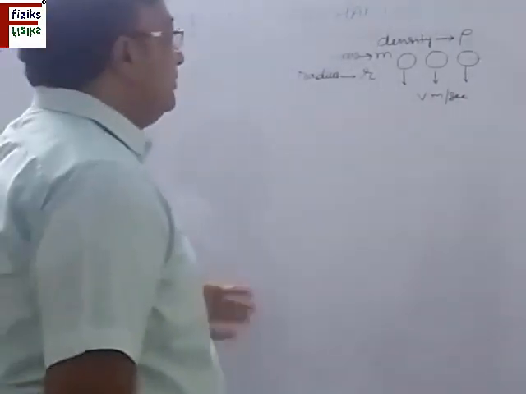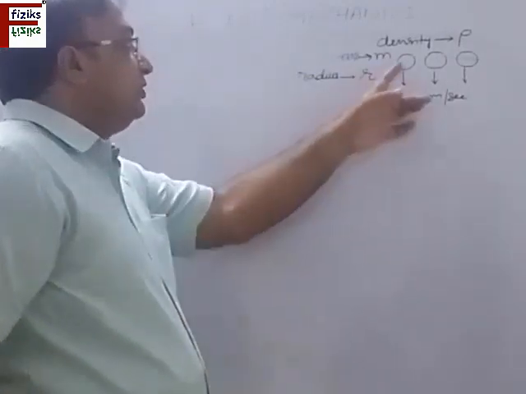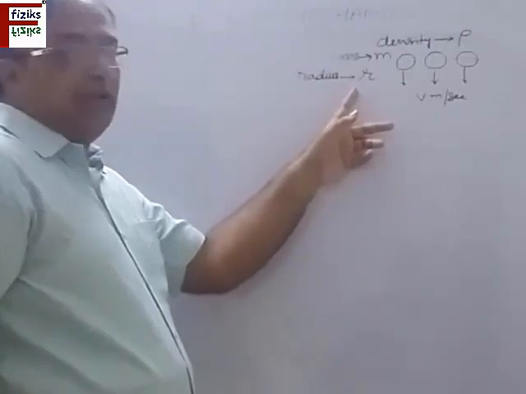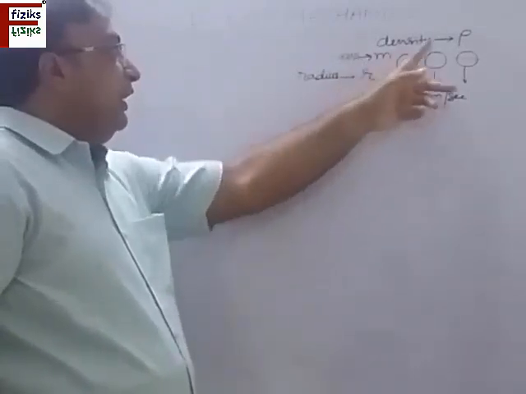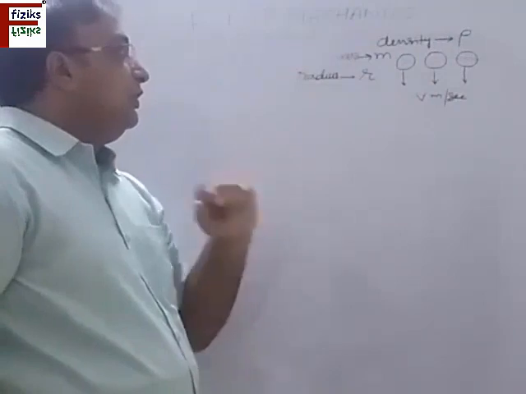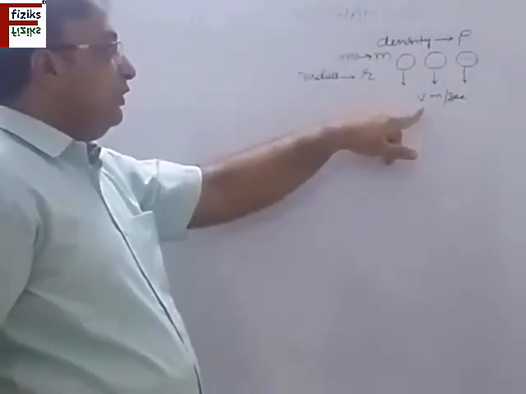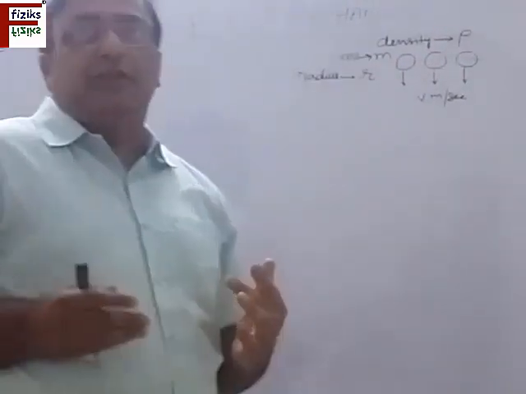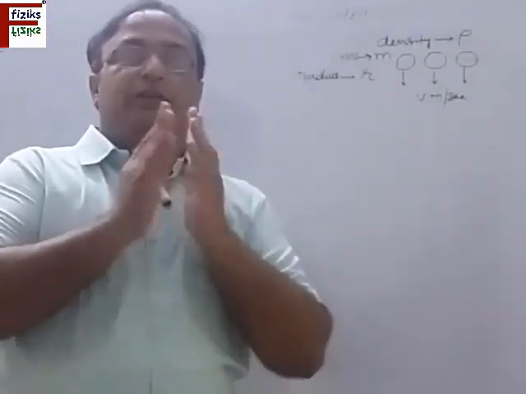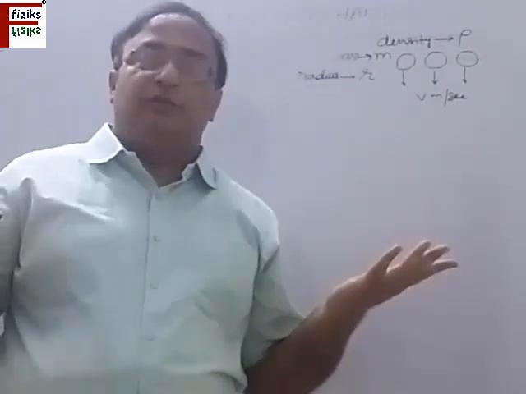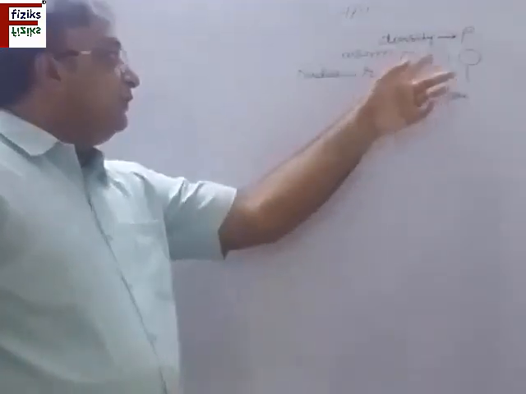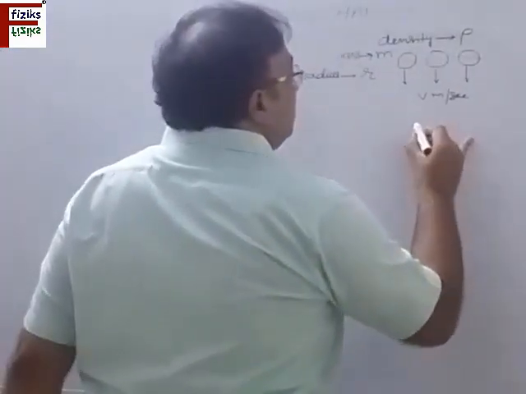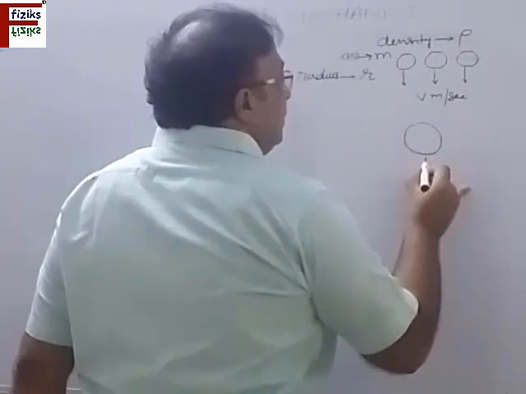Now let us discuss a question. We are having 3 water droplets, raindrops, each having radius r, mass of each is m, and density of water is rho. They are falling downwards with a velocity of v meter per second each. So the question is, when the 3 drops coalesce, join together, combine to make 1 drop, what will be the terminal velocity? V is the terminal velocity of each of these 3 droplets. So if they combine to make 1 drop, what will be the terminal velocity?